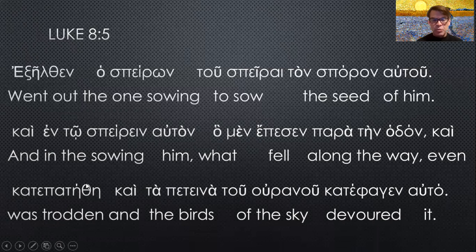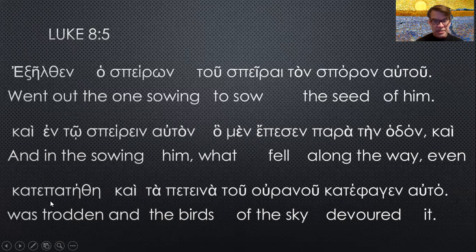Okay, even it was trodden. Theta eta has me thinking aorist passive. Aorist passive indicative third singular from probably katapateo, I would guess, to walk on. Pateo, a peripatetic, somebody who walks around. The augment is stuck right in here before the core word. And then katapateo, the epsilon is lengthened to an eta.